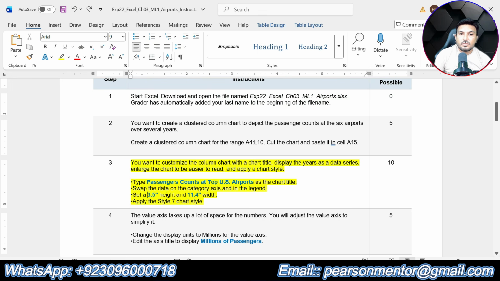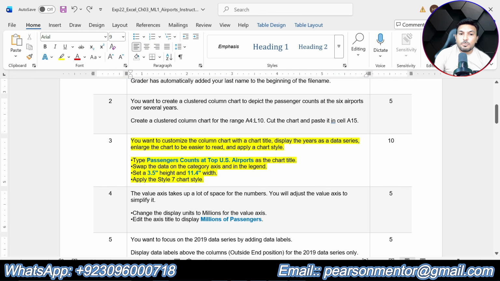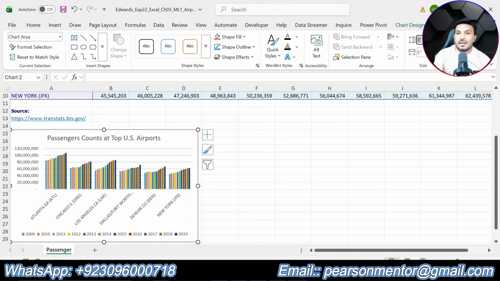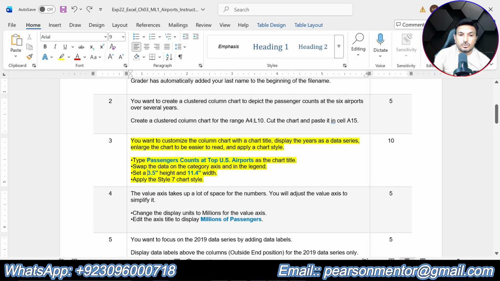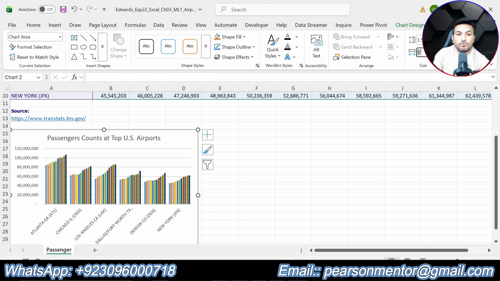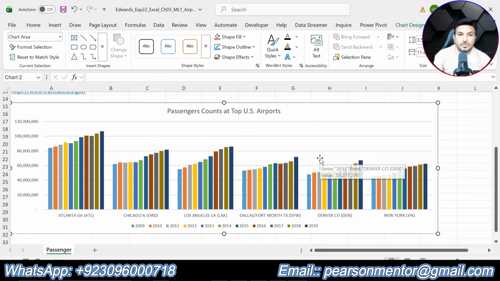Okay. Now set a 3.5 height and 11.4 width. Again select the chart, go to format, and height should be 3.4. Type 3.4 here. Sorry, this is 3.5. So type 3.5 height and 11.4 width. This one. Okay.